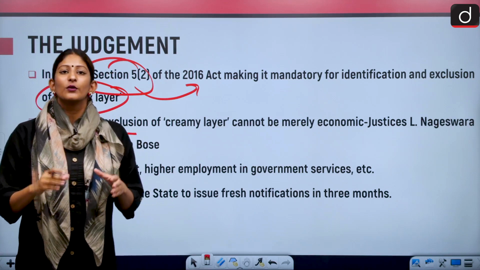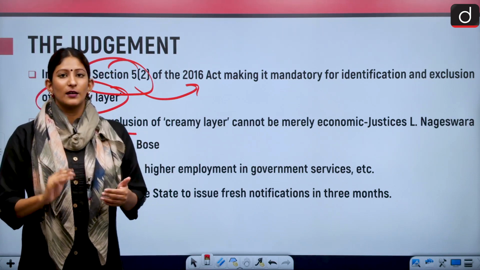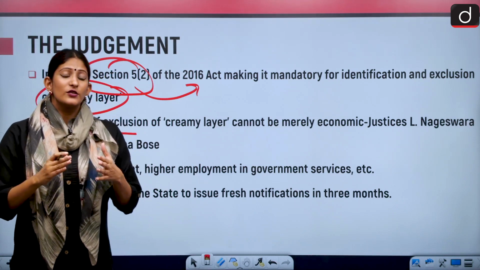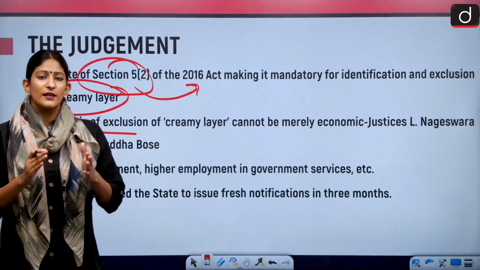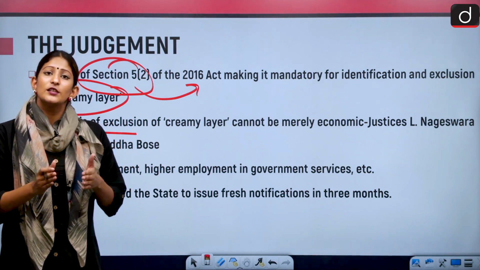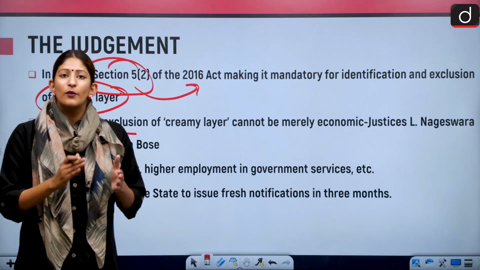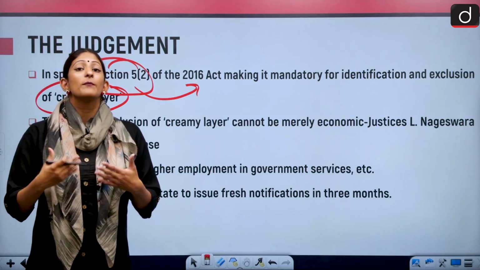You cannot solely base your appointment or reservation on income; there should also be other criteria such as social advancement. Is this particular section of the OBC advanced or not in the social hierarchy? What is their representation in the government sphere? How employed are they?